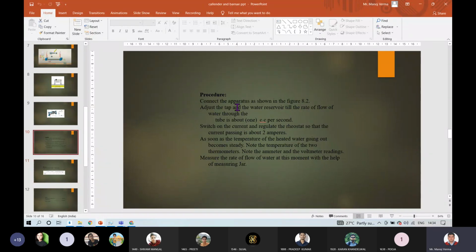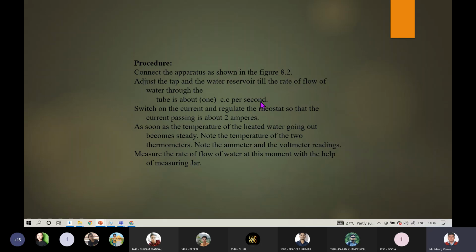You have to connect the apparatus with this rheostat and all these things. You have to adjust the tap and water reservoir, so that the rate of flow of water through the tube is about 1 centimeter cube per second. Okay, 1 centimeter cube per second.